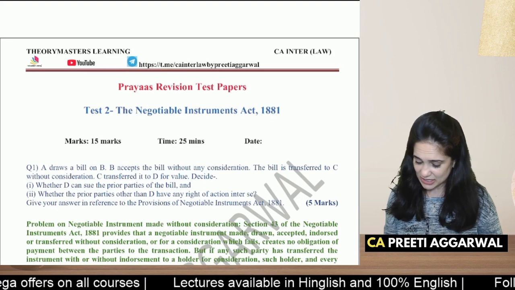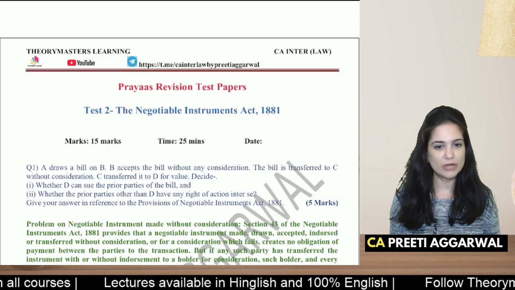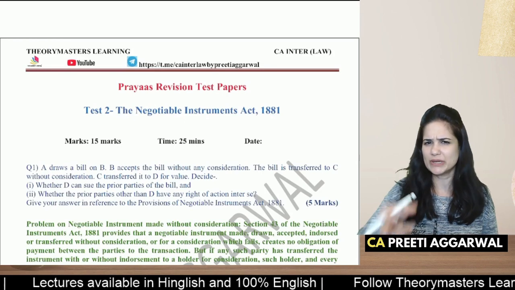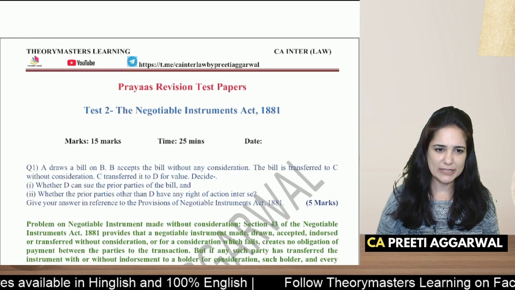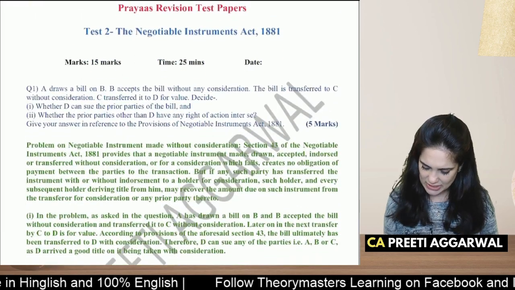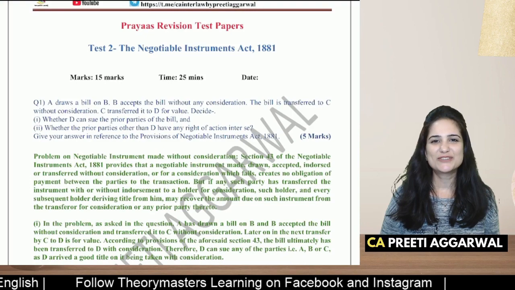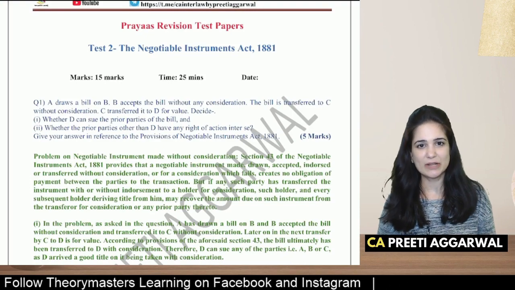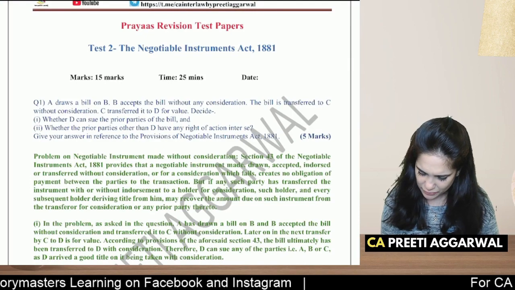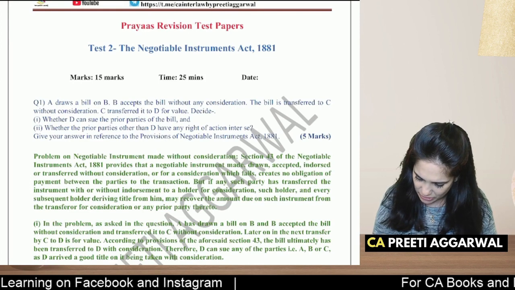All right. Test paper 2 was on the Negotiable Instruments Act, 1881. We discussed the act earlier. A draws a bill on B, and B accepts the bill without consideration. Whenever you get this type of question, always draw a diagram.